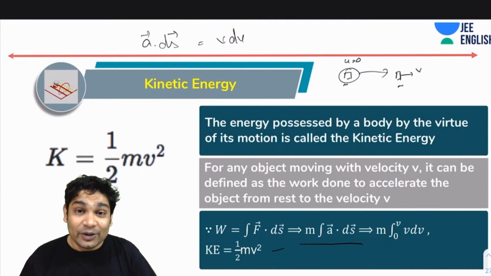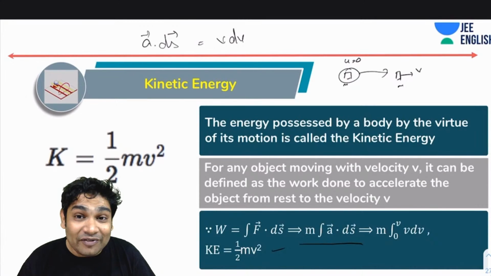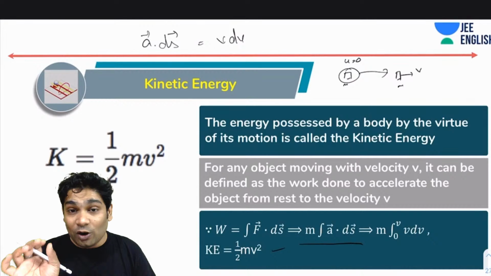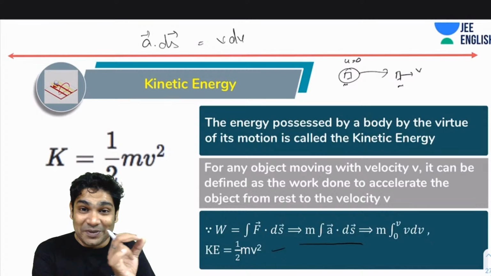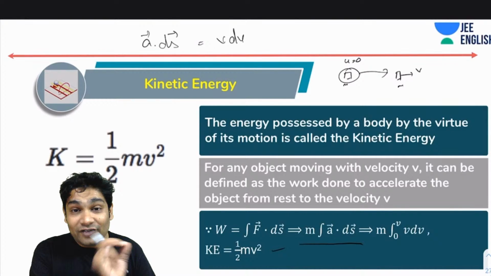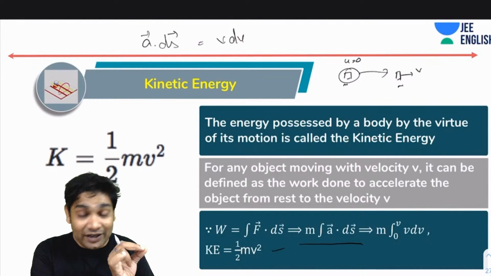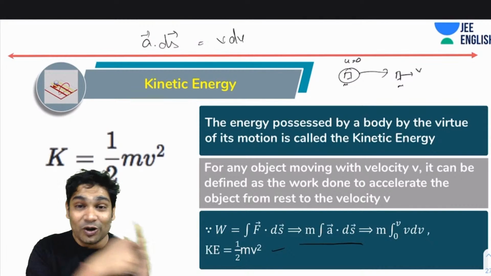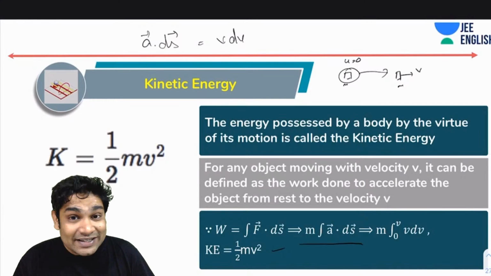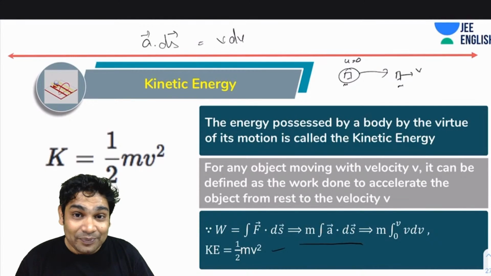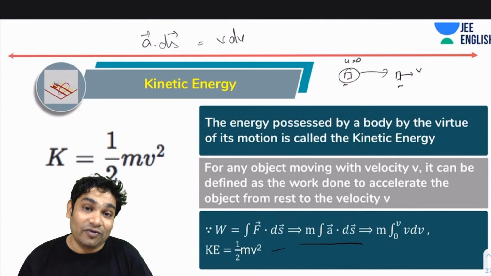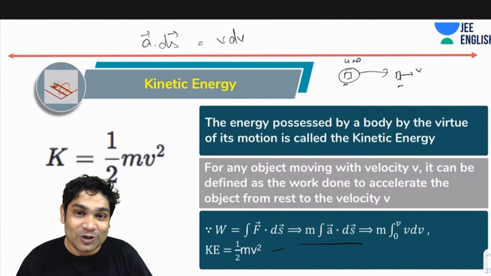So that is how you get the expression K equals half mv square. Why does it come out as half mv square? Because this is the amount of work required to make an object at rest move with a speed v. And we can inversely say that whenever this object moving at v comes to rest at speed 0, it will end up doing the same amount of work on any object. Since energy was the ability to do work, any object moving with speed v can do this much work before coming to a stop. That is why we call this kinetic energy.